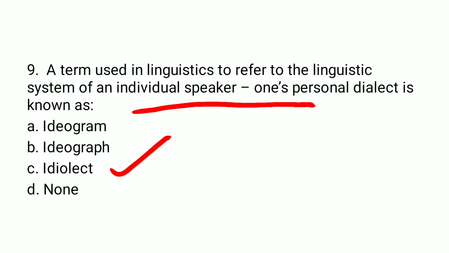One can find an idiolect especially in the literary writings of people, where people express their thoughts in different ways. So through literary writing, one can notice different idiolects.